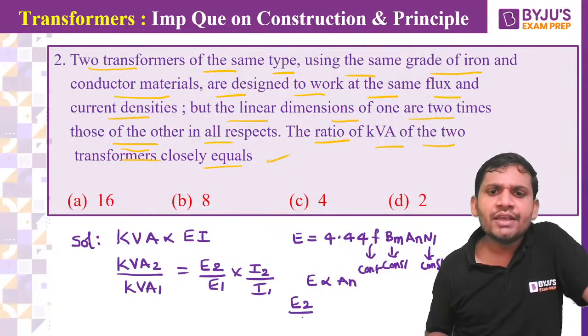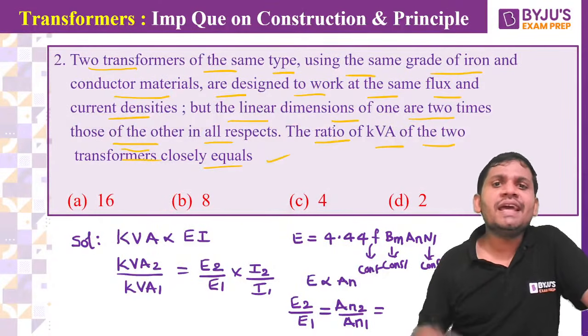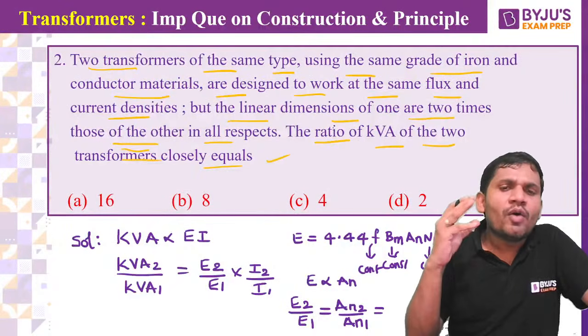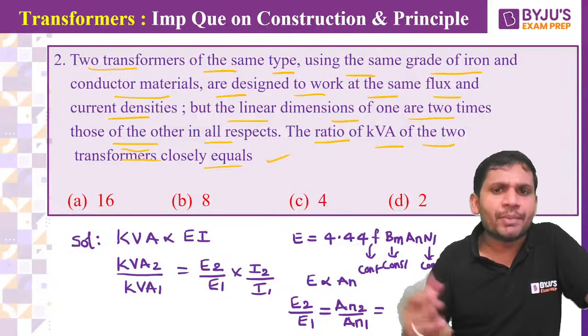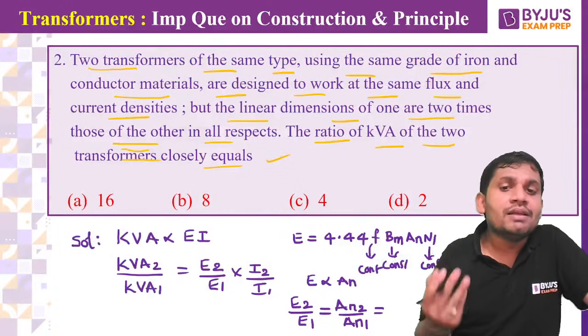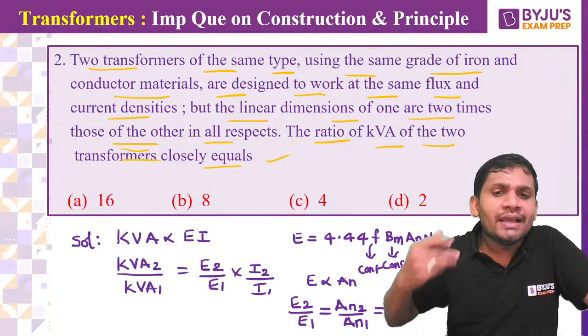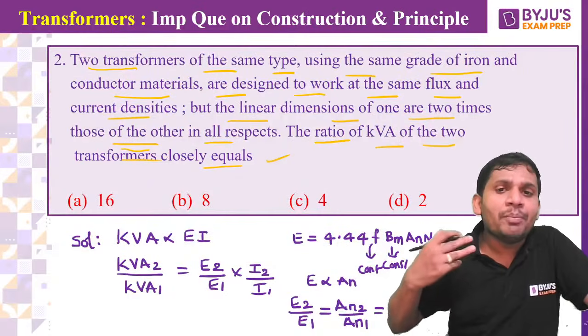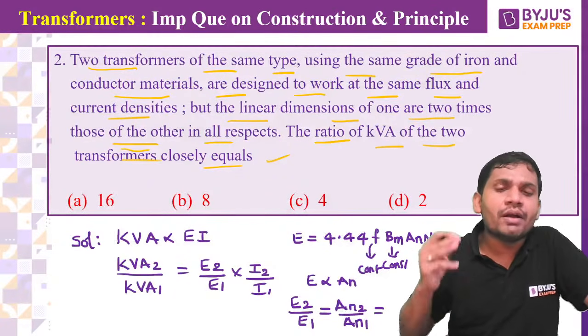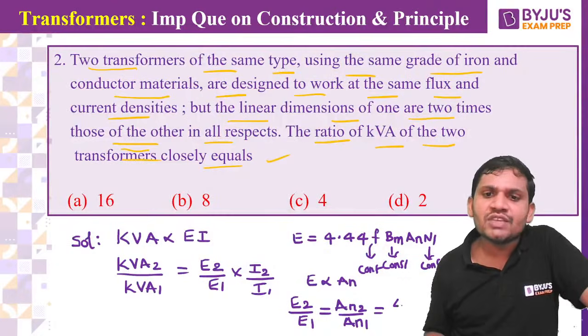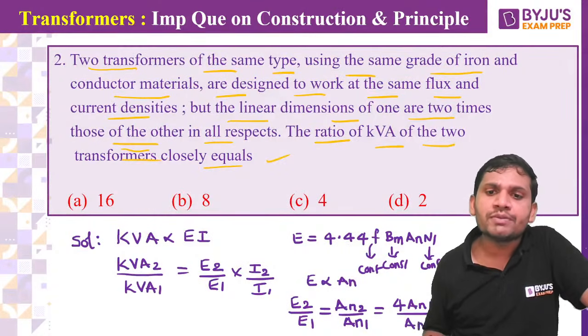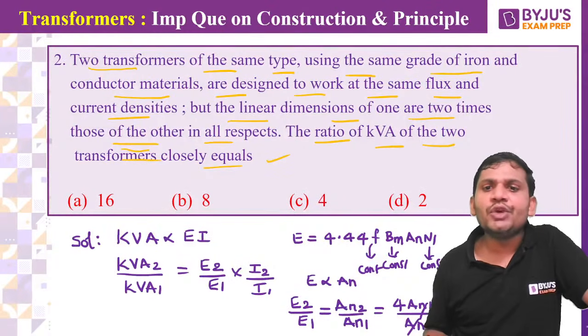Shall we write like this? E2 by E1 equal to AN2 by AN1. Now, linear dimensions are double. That means the length and width are doubled. If the length and width are doubled, then what about the area, students? Area becomes 4 times. Let's assume I'm increasing the linear dimensions of transformer 2. That's why I'm taking this as 4 AN1. If the dimensions are doubled, area becomes 4 times. This is cancelled.